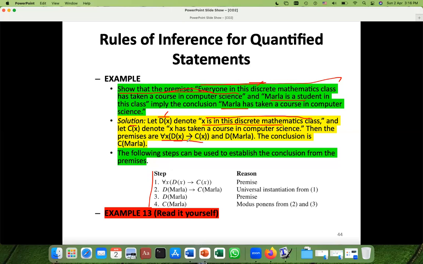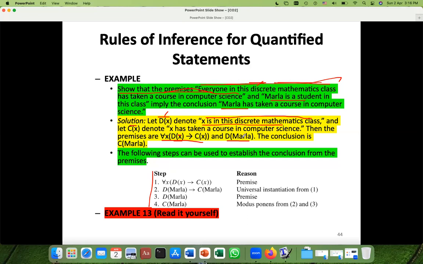For every X, D of X implies C of X. So if X has studied discrete, then X also has studied computer. Marla is a student in this class, the discrete math class, so we can represent it as D of Marla.